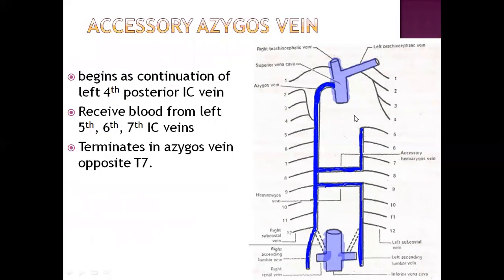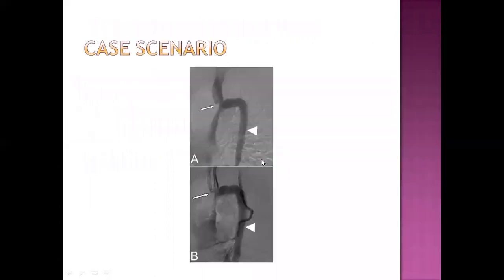Now this is the accessory hemiazygos vein. It begins as a continuation of the fourth posterior intercostal vein, receives the blood from the fifth, sixth, seventh, and sometimes the eighth intercostal vein also. And we know it is terminating into the azygos vein at the seventh thoracic vertebra.